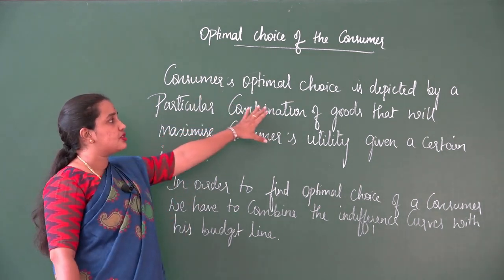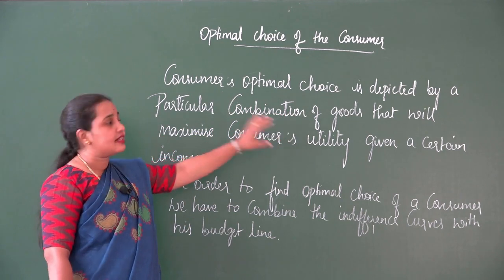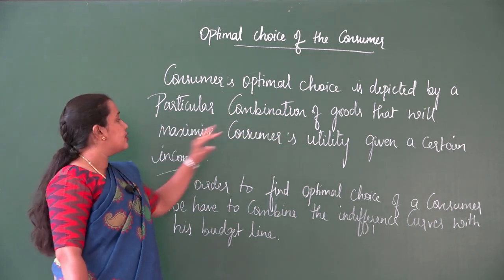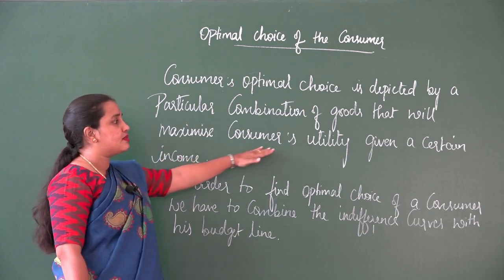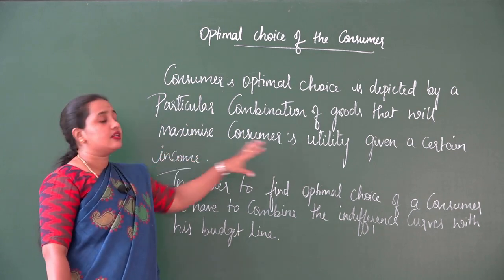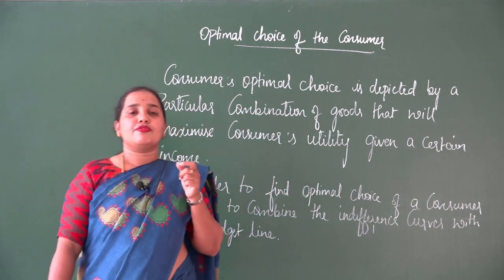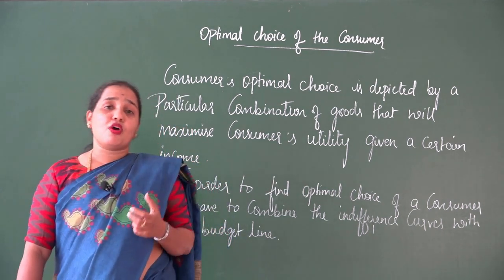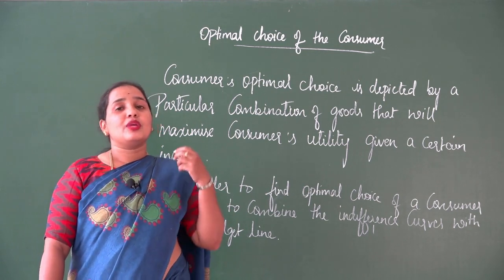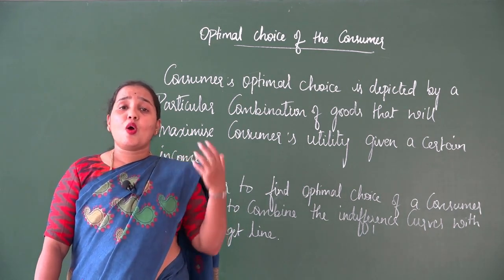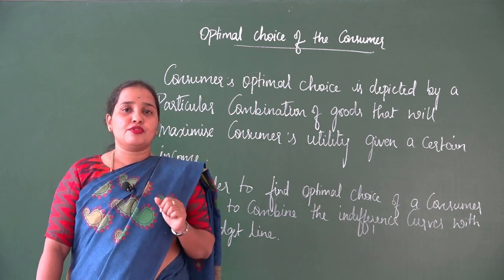The consumer's optimal choice is depicted by a particular combination of goods that will maximize the consumer's utility given a certain income. With the limited available income, at which point will the consumer get the maximum satisfaction?